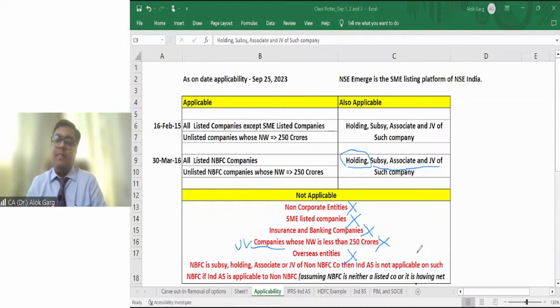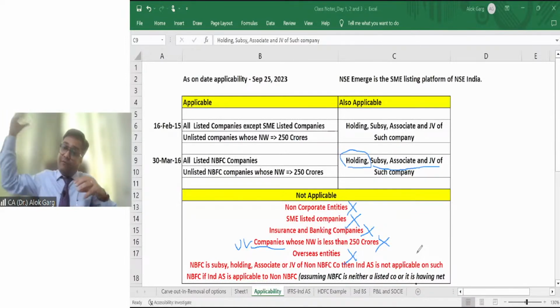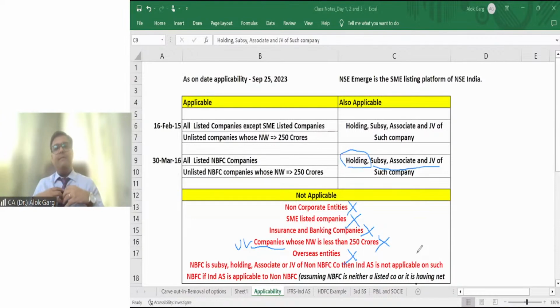Sir, vice versa. If I am a small entity, let's say I am X private limited, but I am a subsidiary of a foreign company, right? So foreign company is in USA and I am a subsidiary of that foreign entity. And that foreign entity is a US listed entity, or even though the foreign entity is not listed, but its net worth is more than 250 crores. Sir, whether Ind AS is applicable on me? Answer is no. For applicability of Ind AS, you have to look only to the Indian companies, right? You have to look only from the perspective of Indian company, not the overseas entities.